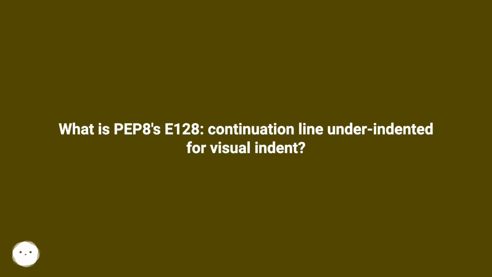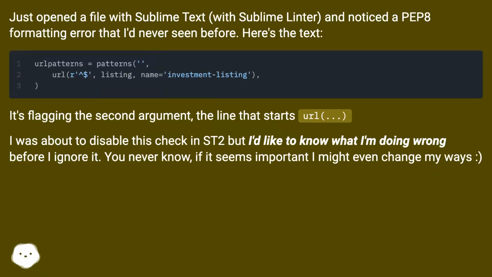What is PEP8's E128, continuation line under-indented for visual indent? Just opened a file with Sublime Text, with Sublime Linter, and noticed a PEP8 formatting error that I'd never seen before. Here's the text.